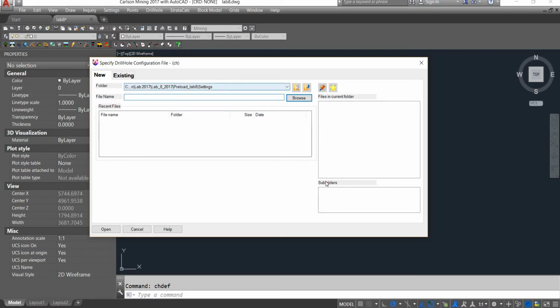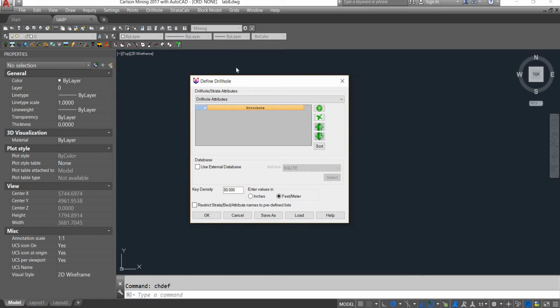If it was not in the subfolder, you should retype the name, so I retype it lab 8 drill hole configuration.ch, and click open. If it worked for you the first time, you don't need to worry about it.